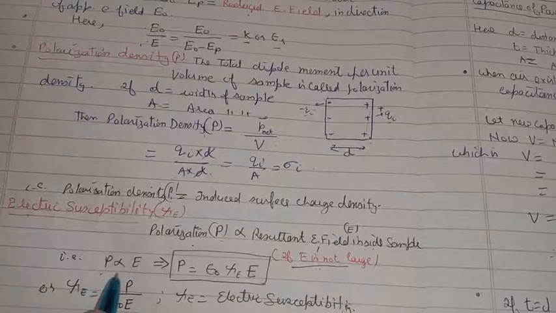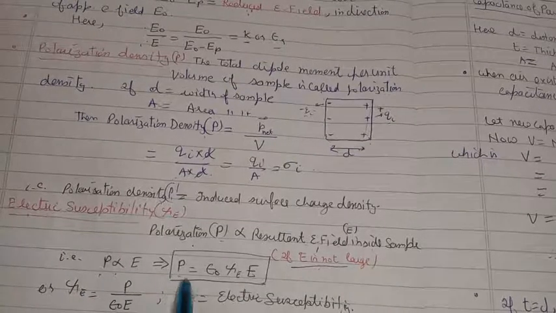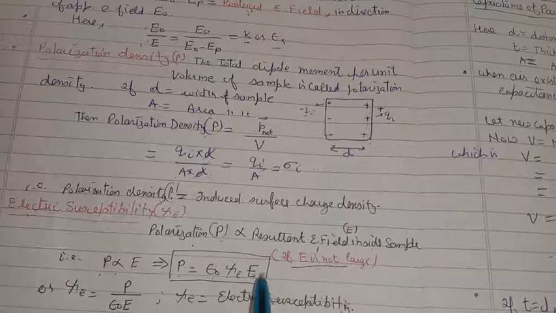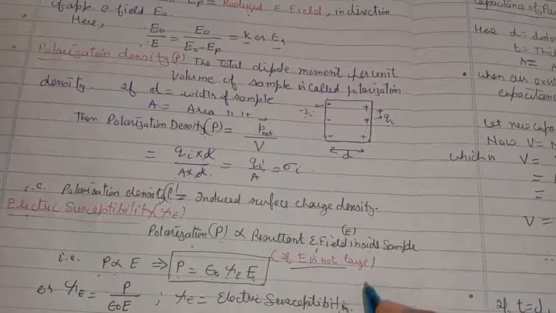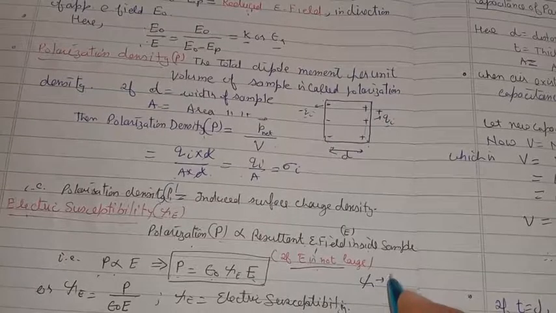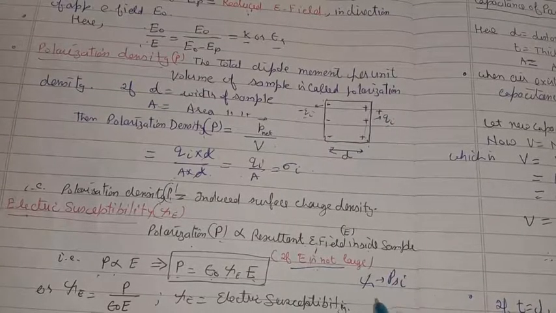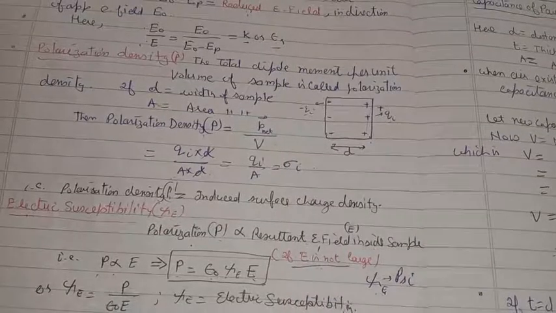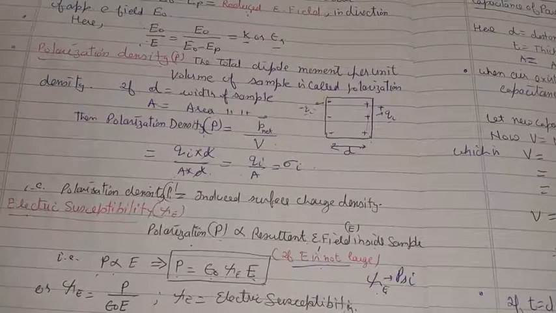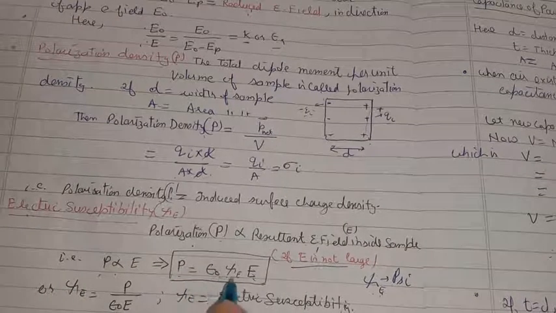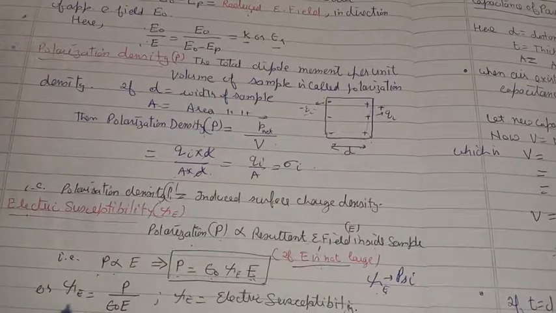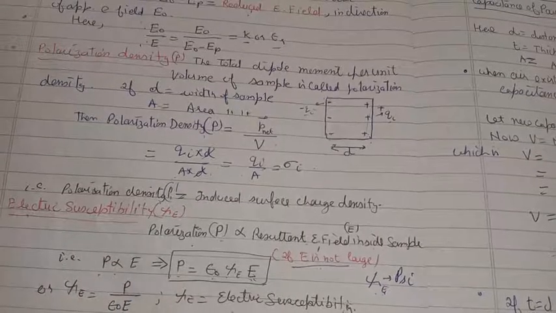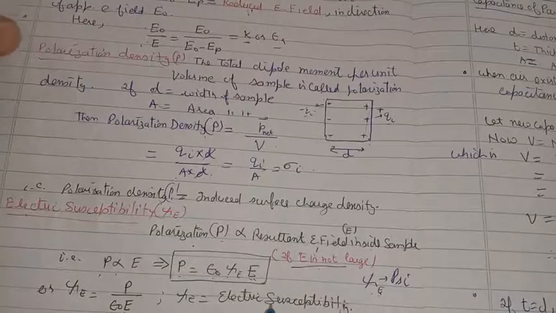That is, P is proportional to E, or P is equal to epsilon naught chi_e into E, where this is the symbol for chi. We have placed small e along with it, indicating electric susceptibility. So P is equal to epsilon naught chi_e E, or electric susceptibility chi_e is equal to P over epsilon naught E.